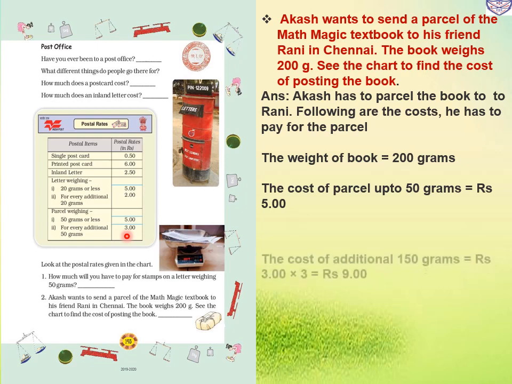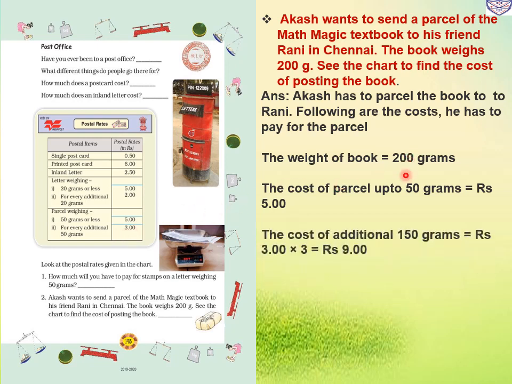Now how much additional is there? That is 200 minus 50, that is 150. So we will multiply 3 times. For every additional 50 grams we have to pay 3. Here 3 additional 50 grams are there, 150 means 3 times. So we multiply 3 times 3, that is 9. So the total cost is rupees 5 plus 9, that is rupees 14.